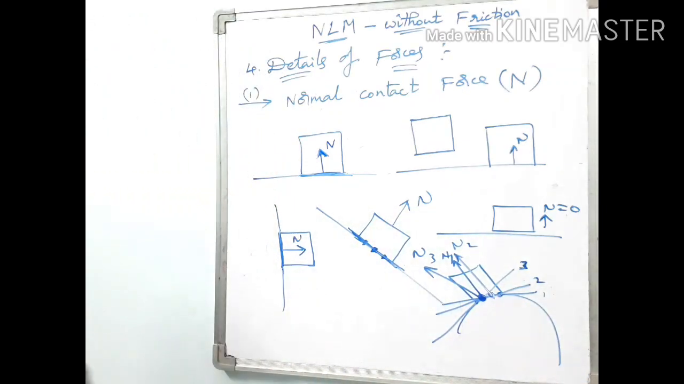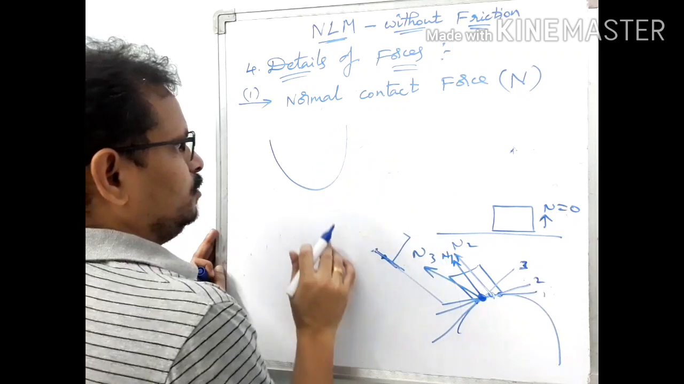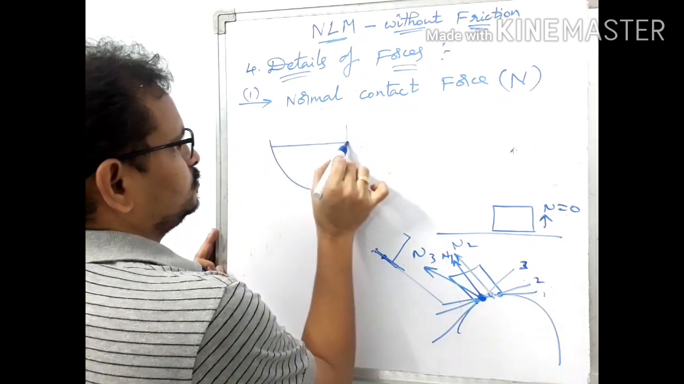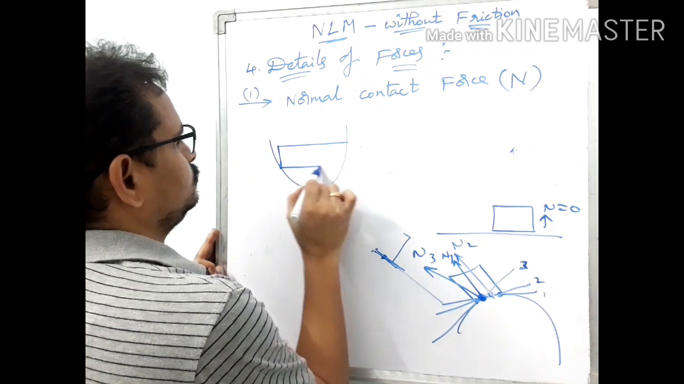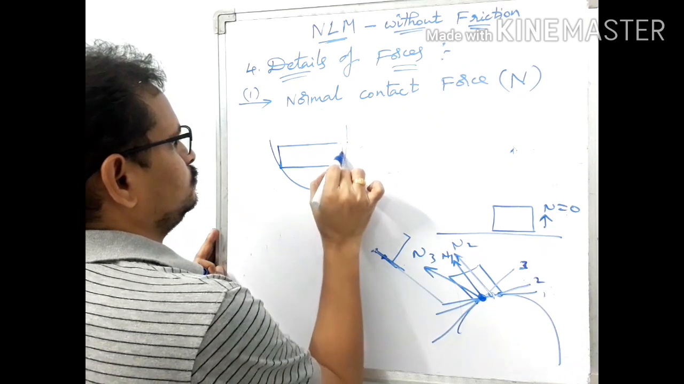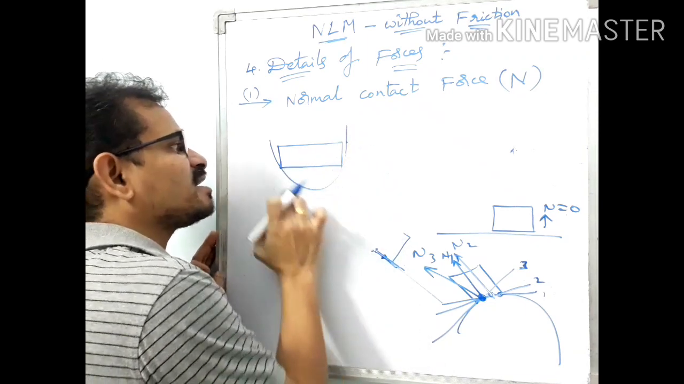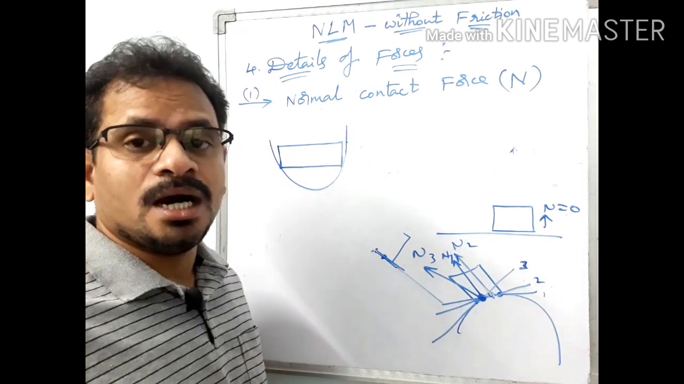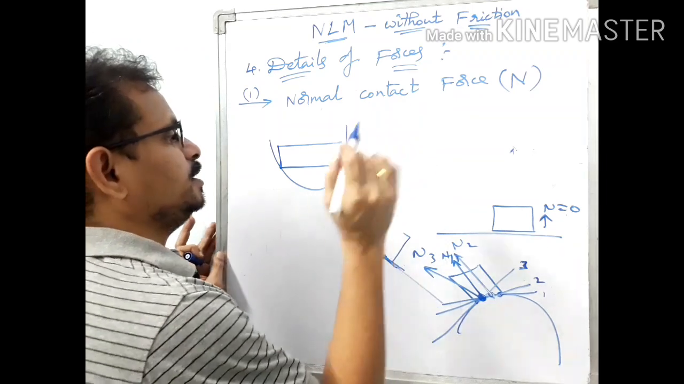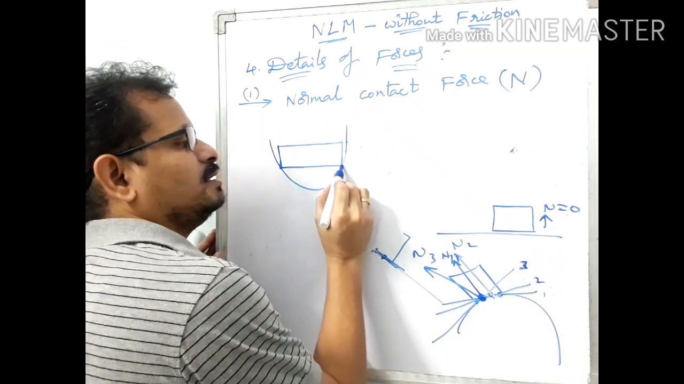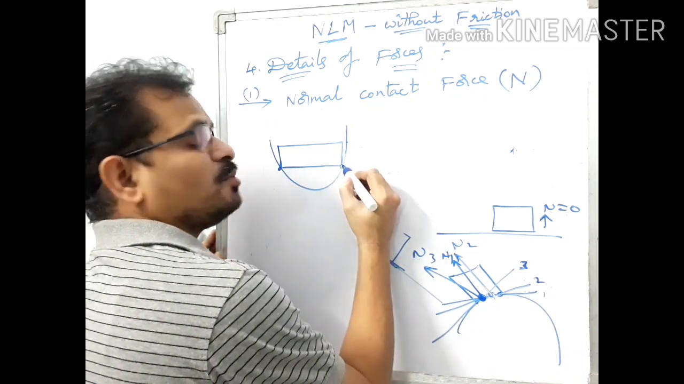Suppose, let us consider a block in this case here. In this case, this block is in contact with a curved container like this. So in this case, how does the normal reaction act? How can we find the normal contact forces? See here, only this edge is in contact with the container. This edge is in contact with the container, no? So this is the point of contact.